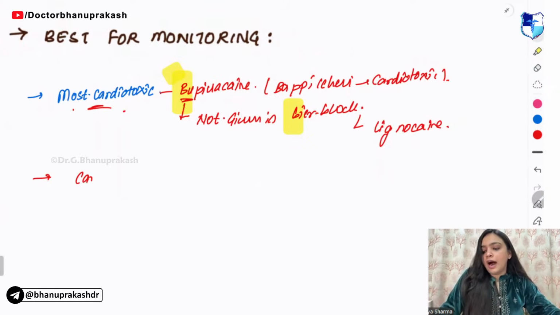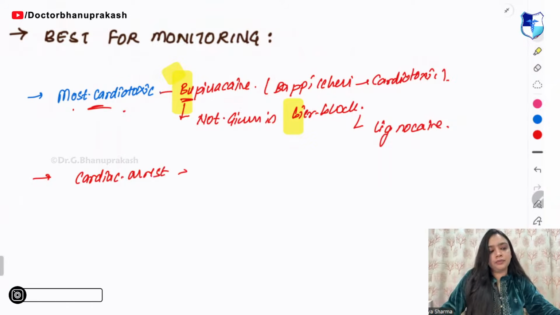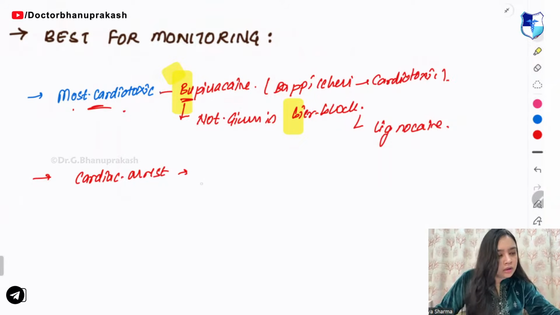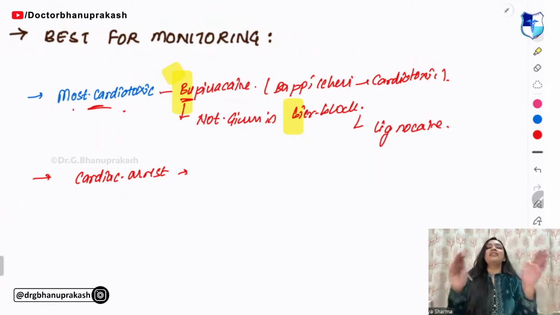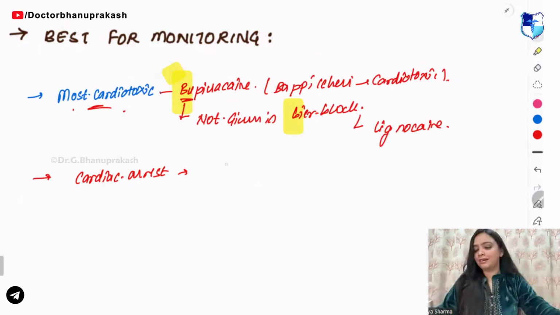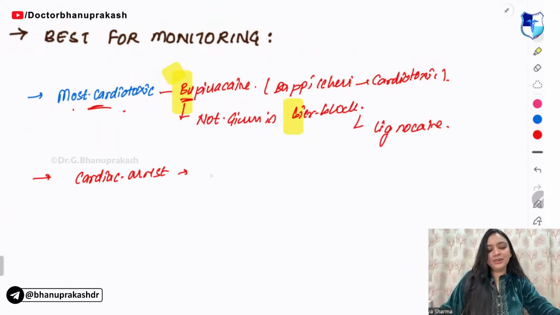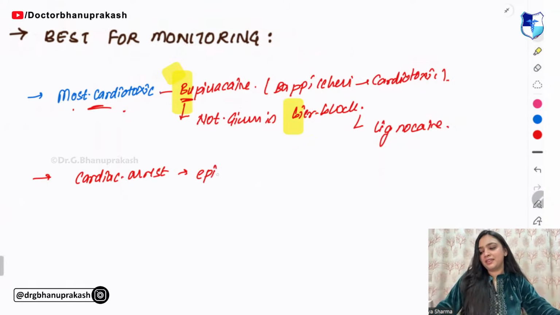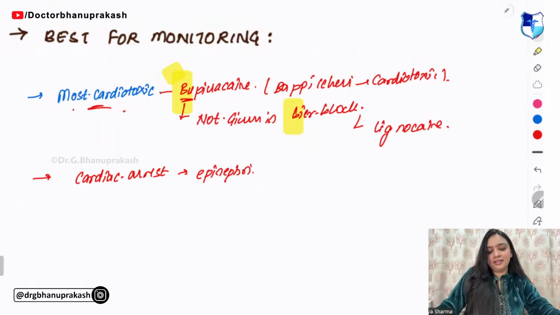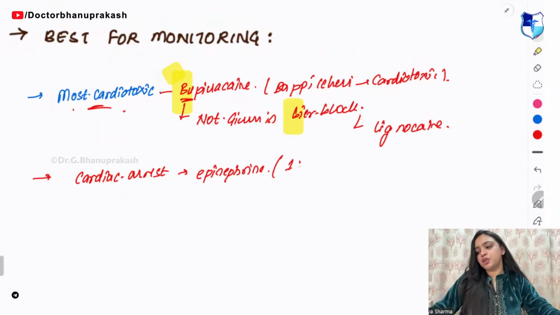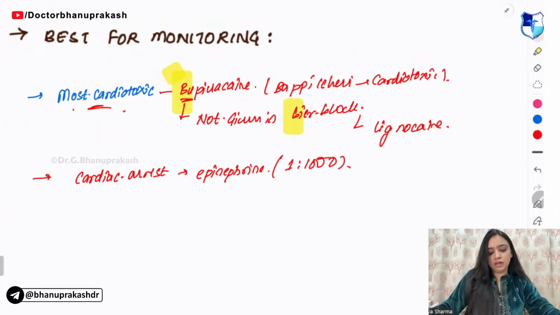Next, guys, tell me for cardiac arrest, what we use? What is Bappi Lahiri? Bappi Lahiri was a singer, guys. Okay, end of mnemonic. For cardiac arrest, we use epinephrine. What is the ratio?